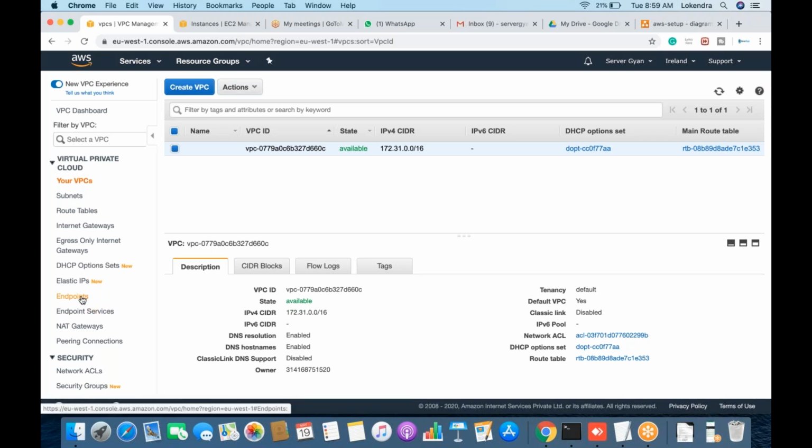For example, you have an S3 bucket and you want to access it from a server where we do not have internet available. So how are we going to access it? Whenever we see an S3 bucket, AWS provides us a public endpoint to access it. But from a private subnet, how are we going to access it?